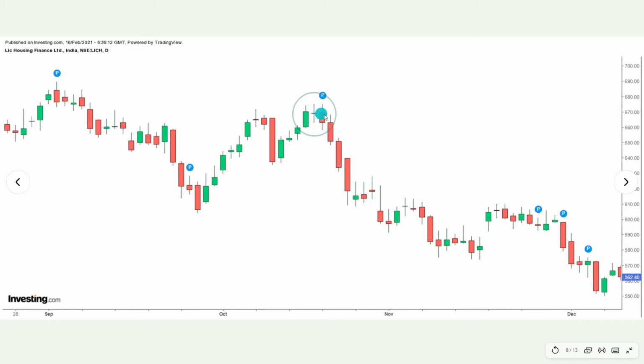The same entry again, you're taking your entries here, your SL is above this high and you're waiting. You took an entry here and just wait. All the candles are falling. Your exit is somewhere here. You'll not wait till here because it gave a green candle. That means you have got enough profits here. You'll exit somewhere here because the trend was upwards and downwards. Once you got a reversal pattern, better to exit there.